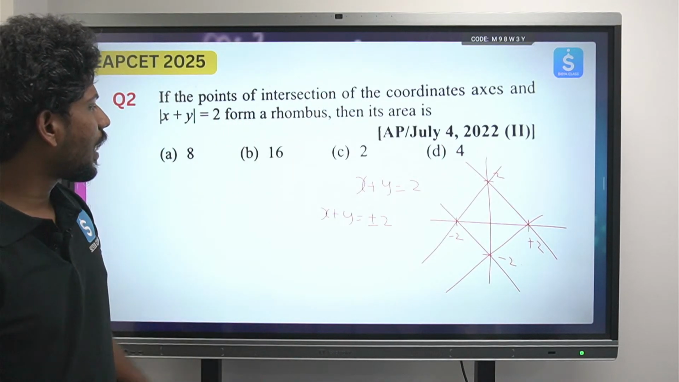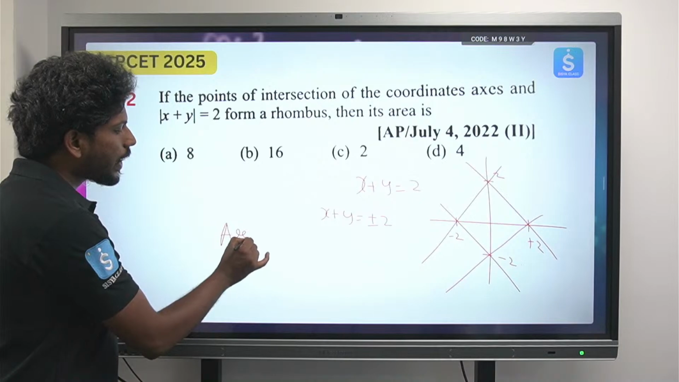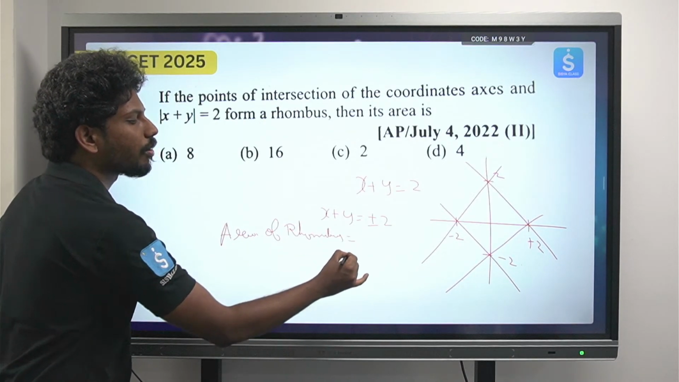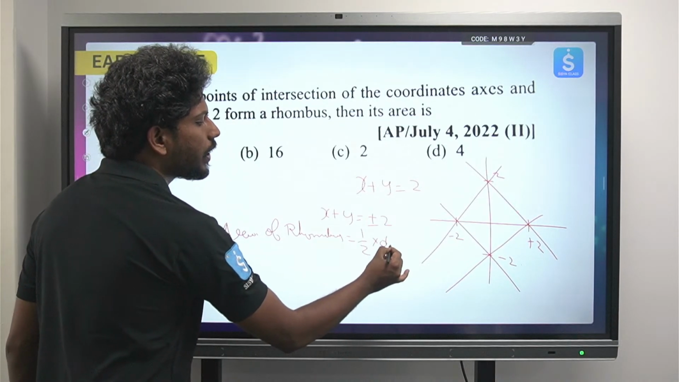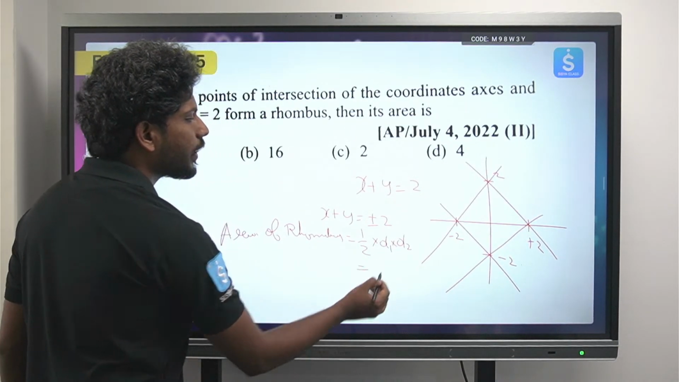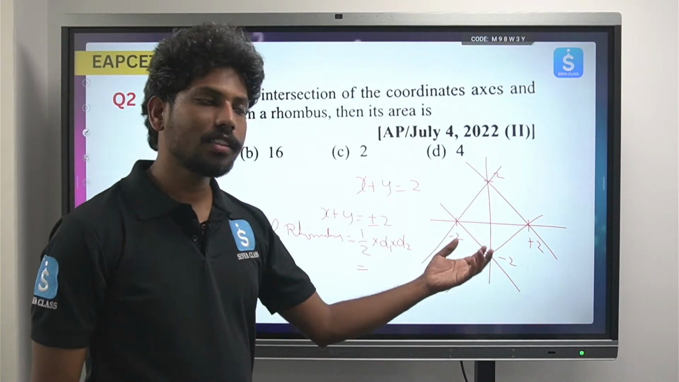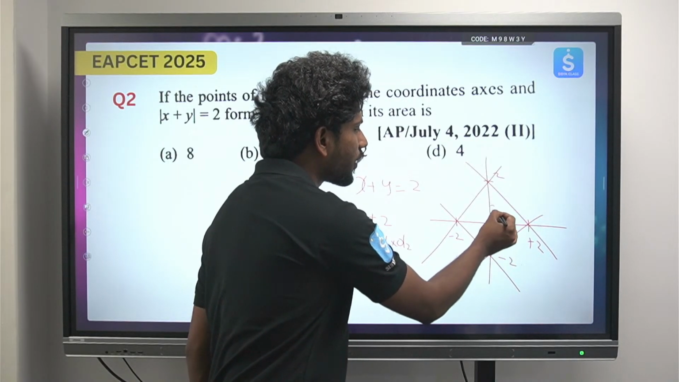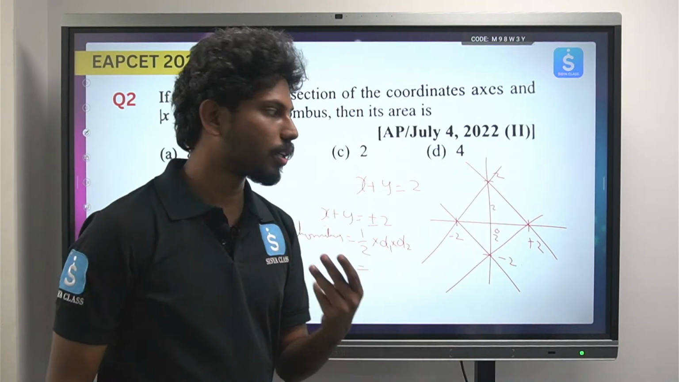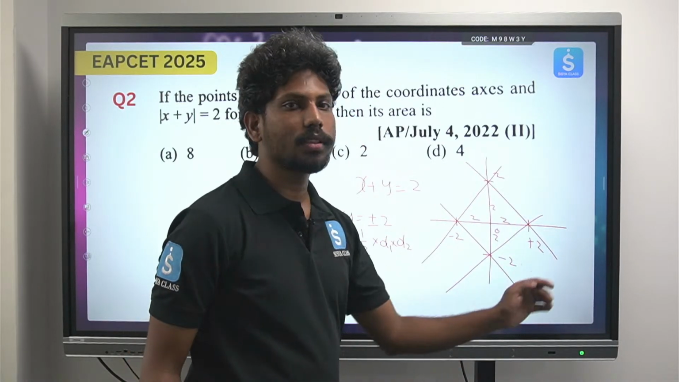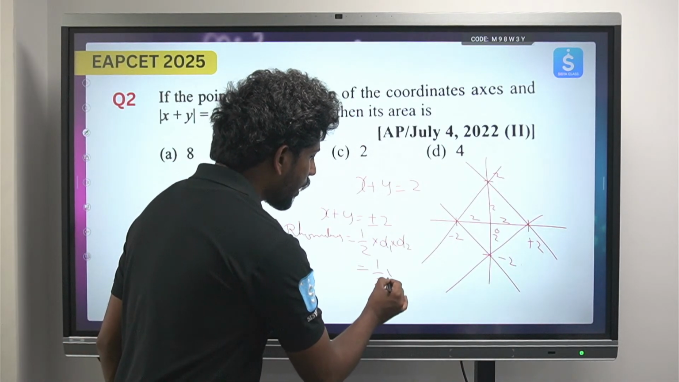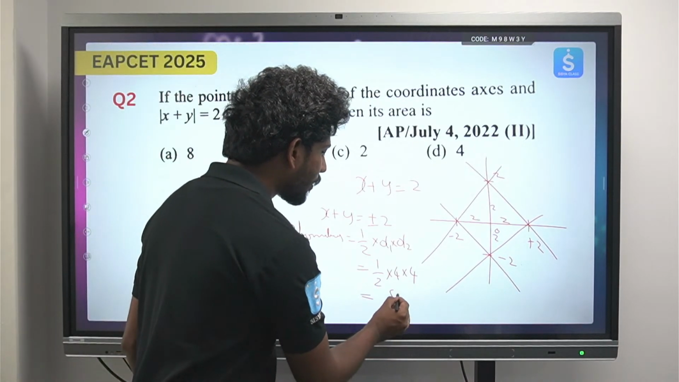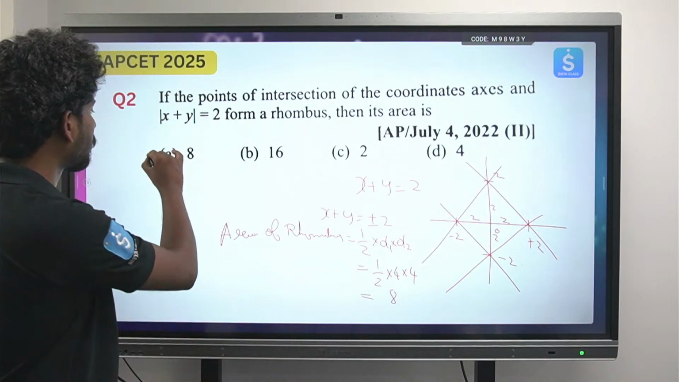Now find its area. You already know, just a note: the area of a rhombus, which you have already learned in 10th grade, is half into d1 into d2. What are d1 and d2? They are the lengths of the diagonals. So here from the origin, what is this length? 2. What is this length? 2. So this is 2, this is 2, so 2 plus 2 is 4. Here also 2 and 2, so 2 plus 2 is 4. So half into 4 into 4. 4 into 4 is 16, 16 by 2 is 8. Okay, so the answer is 8. So the option is 8.